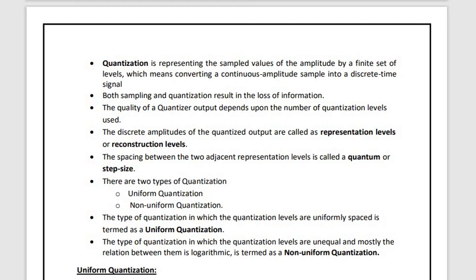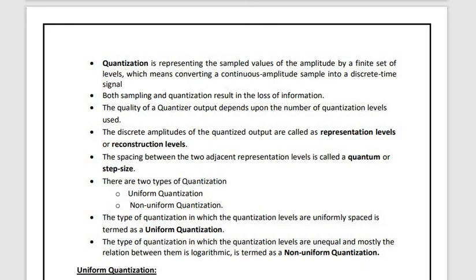What is the first one? Uniform quantization. It is the type of quantization in which the quantization levels are uniformly spaced. Suppose the step size is uniformly placed. Suppose I have 10 as the range, so I am placing levels at 2, 4, 6, 8. I am keeping the step size between them as 2 and 2. What it means is, if the quantization levels are uniformly spaced, then it is called uniform quantization.